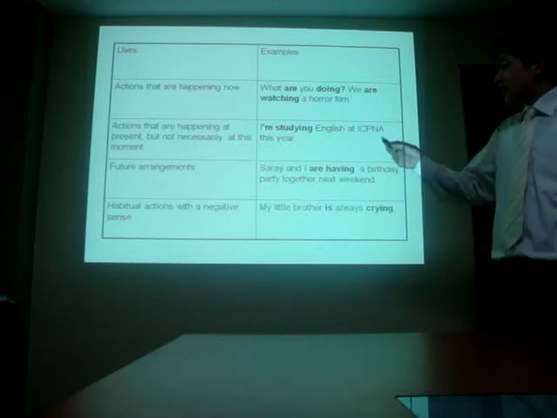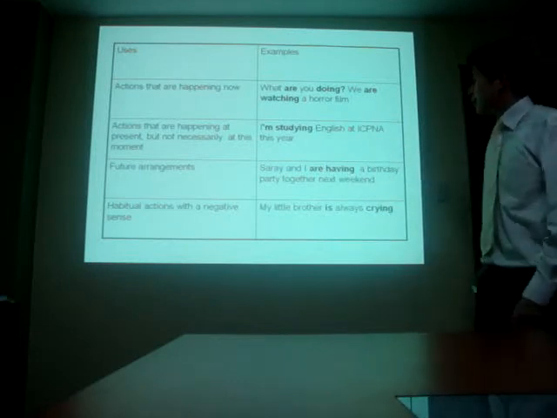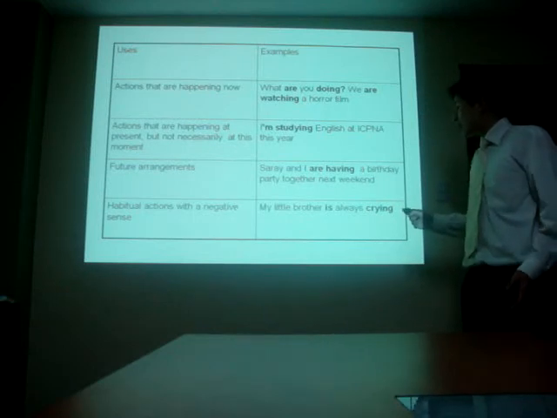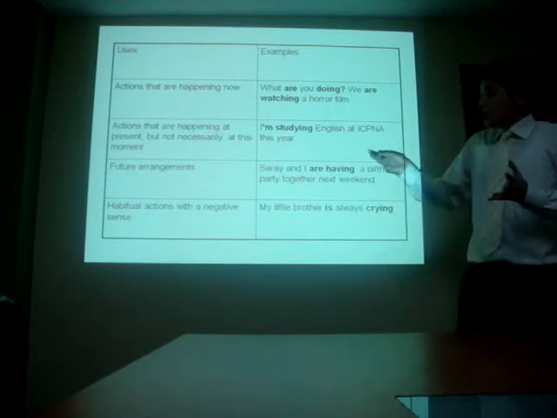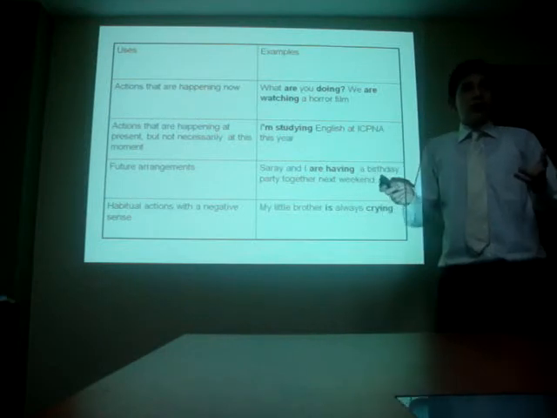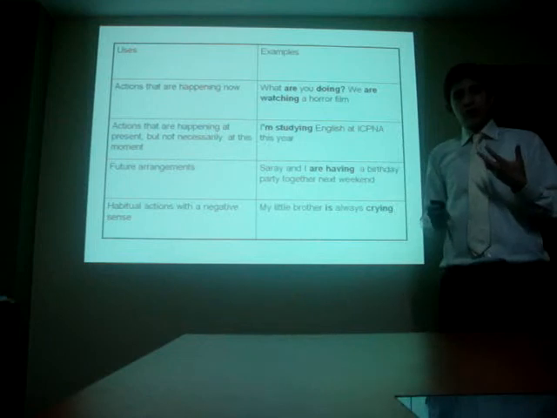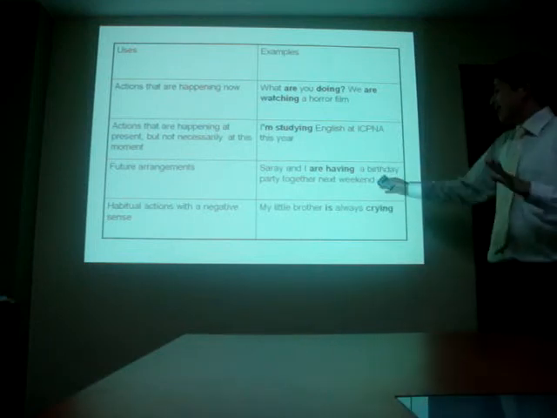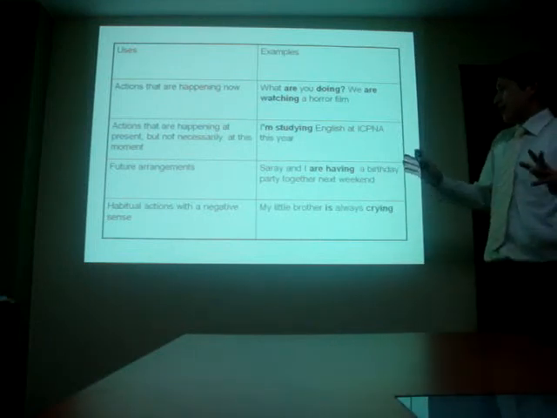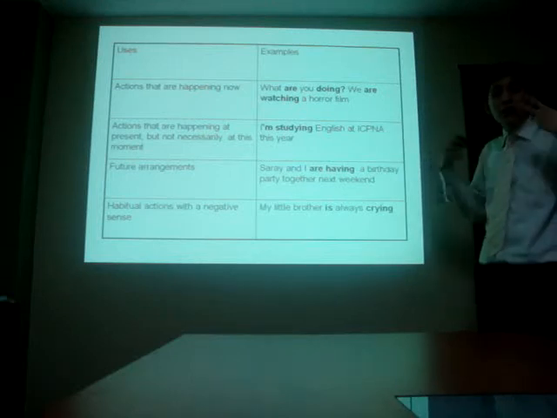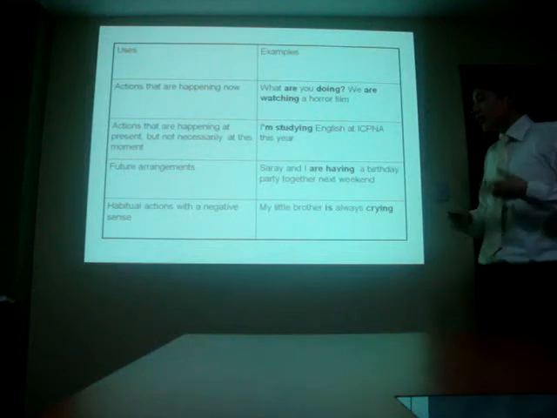Well, future arrangement. For example, Sarah and I are having a birthday party together next weekend. We use the present continuous here to present something that we are sure we are going to do in the future. Why? Because, like in this example, Sarah and I are very sure, we have already planned to go to the birthday party together.